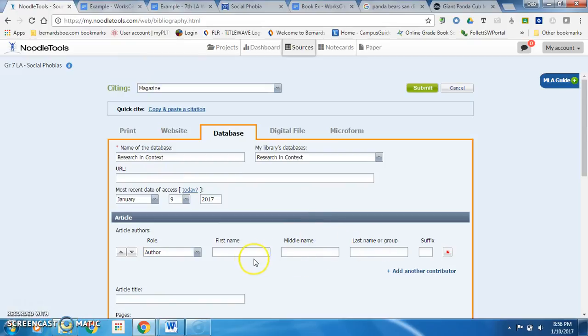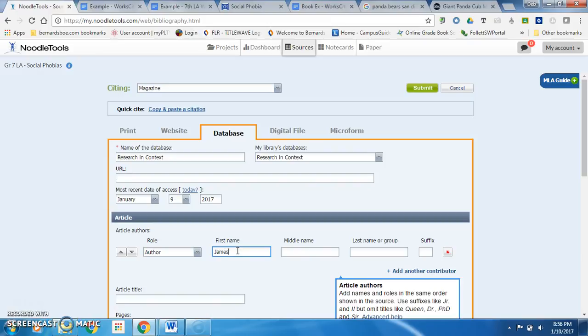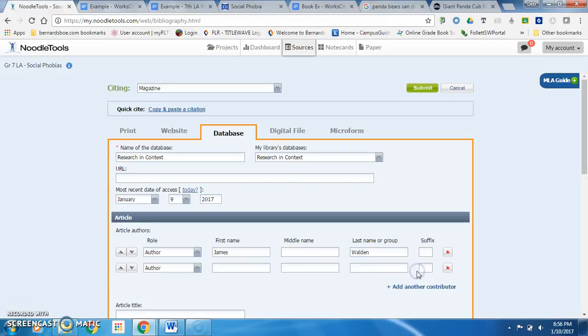Do not put anything in them. But for me, I will enter James into the first name box, Walden into the last name box. There was no middle name, and there's just one author. If you had more than one author, you would click Add Another Contributor, which will give you another set of boxes to fill in with an author's name.